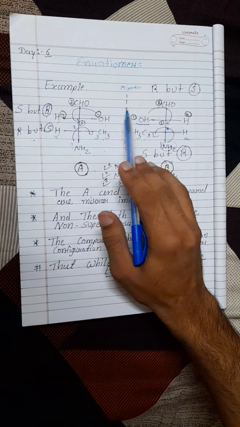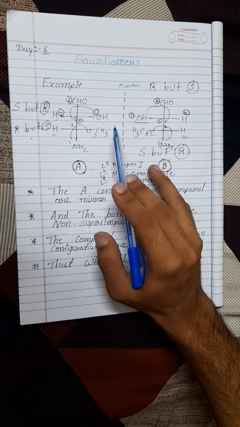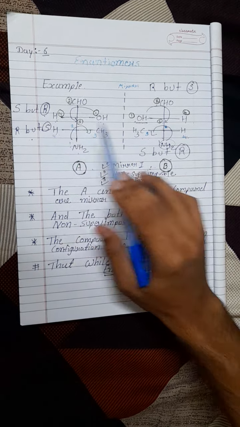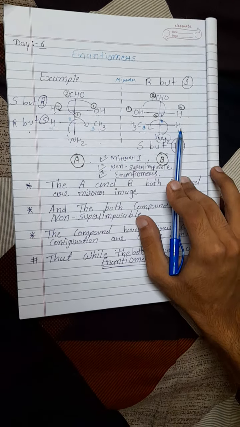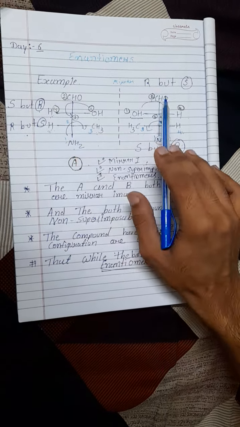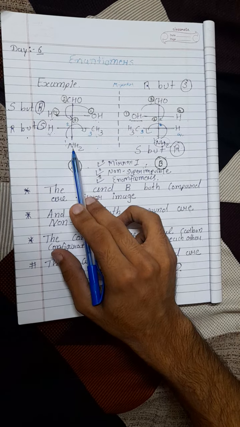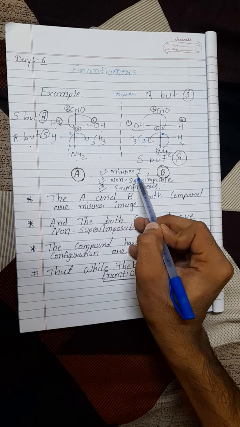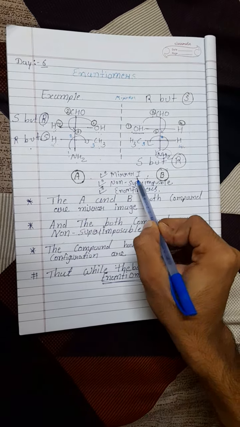Here we have to check the OH, the CH3 group, here hydrogen. Then the aldehyde group, NH2. So it is a mirror image. So the mirror image is present. Then after that we check the